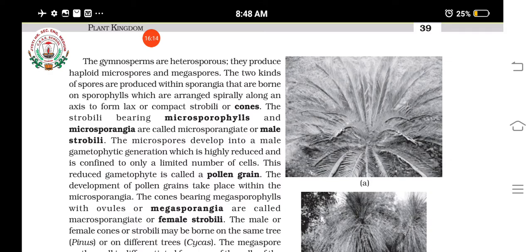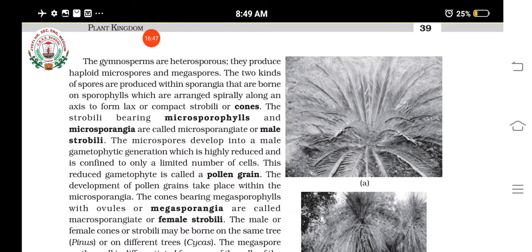The actual plant body with leaves, stem, roots is the sporophyte, and it produces male cones and female cones. The male cones are made up of microsporophylls, which produce microspores, and microspores develop to form the male gametophyte. But the male gametophytic phase is highly reduced, and it is found inside the microspores itself.